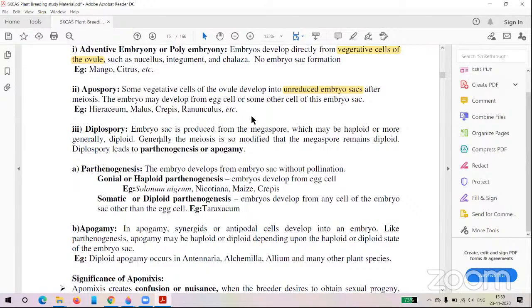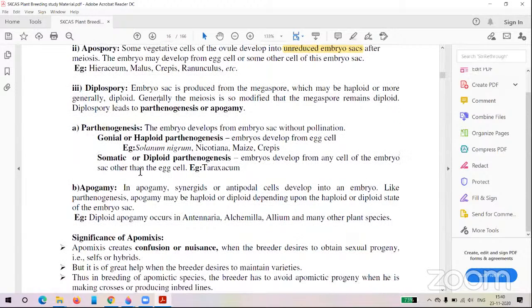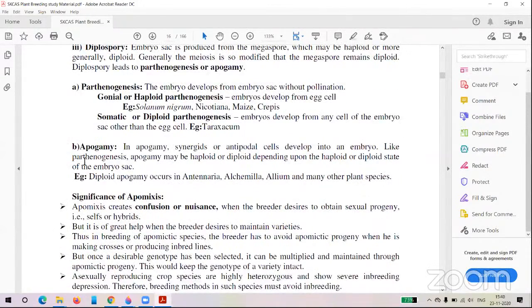In apospory, the state of the embryo sac is 2n. But in case of diplospory, the ploidy level of the embryo sac is n, that is haploid. Here you can see the diploid embryo sac, and here you can see the haploid embryo sac. So the embryo sac is produced from the megaspore, which is generally haploid, and this is again of two types: one is parthenogenesis, another is apogamy.